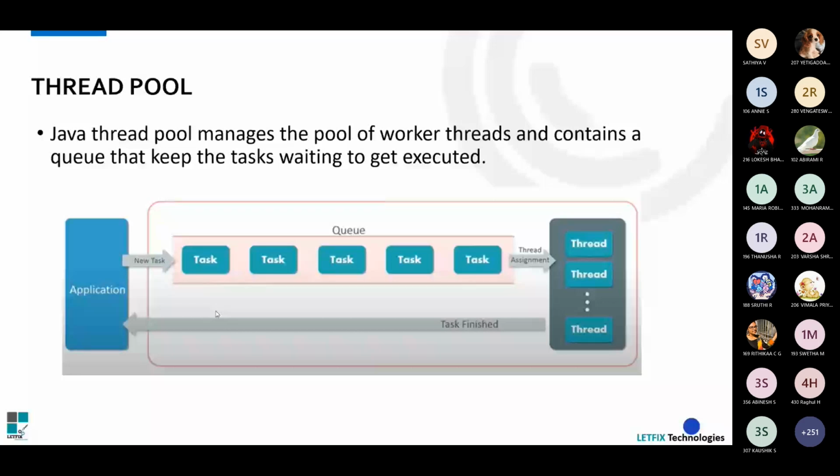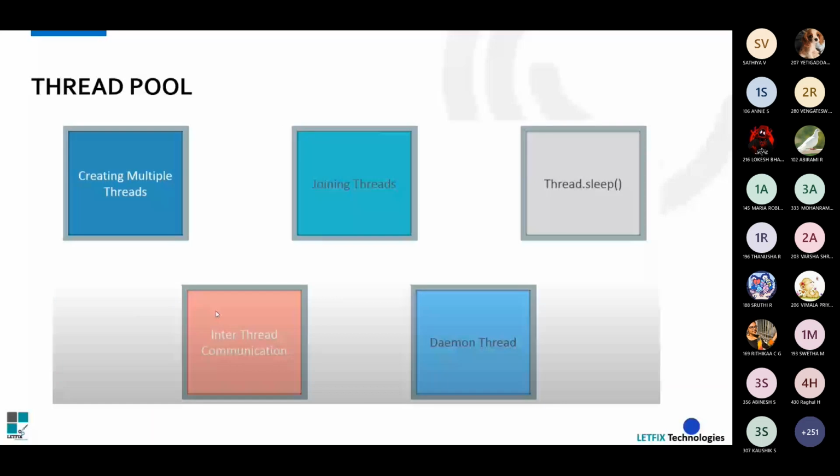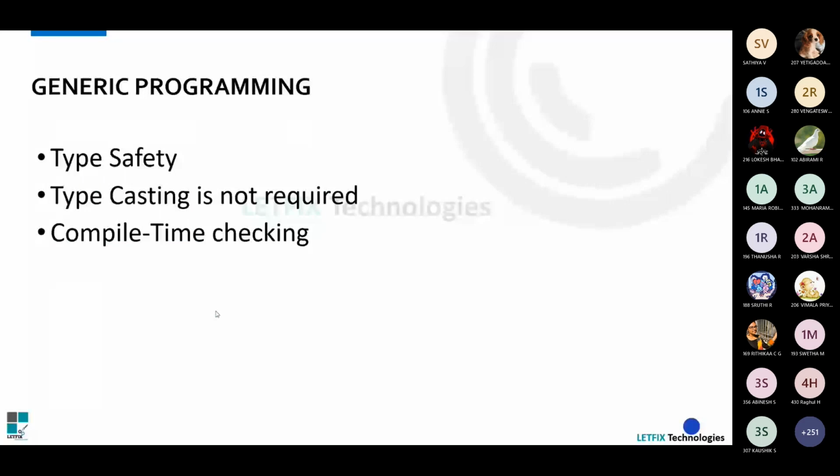So we have seen how to create multiple threads and how to join threads. We invoked the join method, and I also specified the thread.sleep method, which is available in the Thread class. We also covered inter-thread communication, meaning which thread has to work after which, and we talked about the daemon thread. So this is about threads.